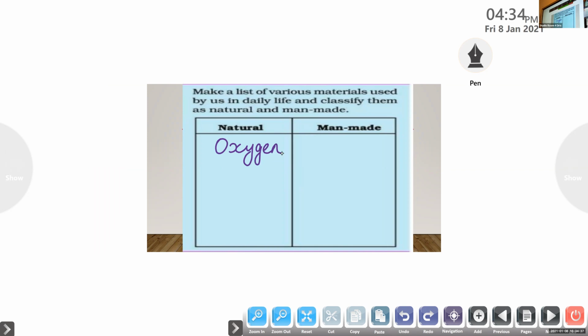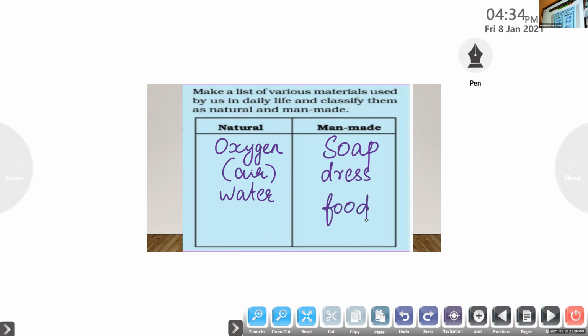Next one, soap, it's man-made. Oxygen, or it is air, right? Yes. Then water. Then in the man-made, dress, food, right? So these all are examples of certain materials used by us in daily life, classified as natural and man-made.